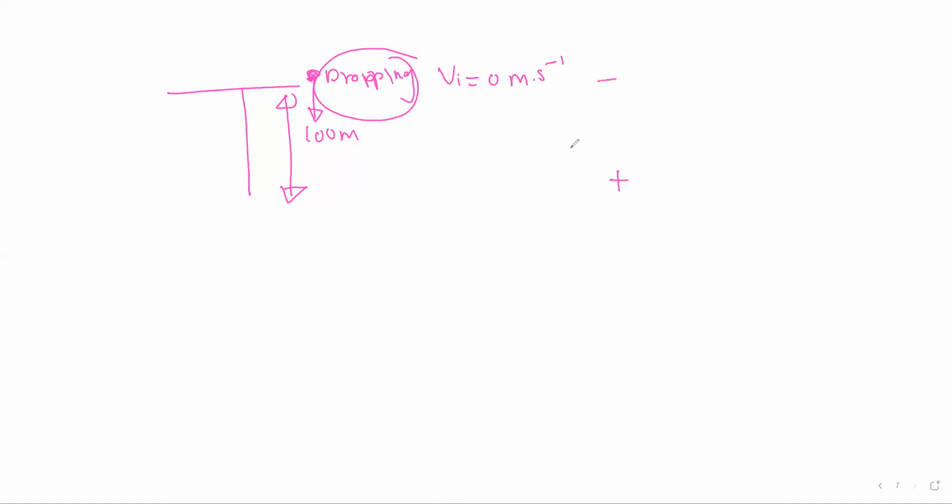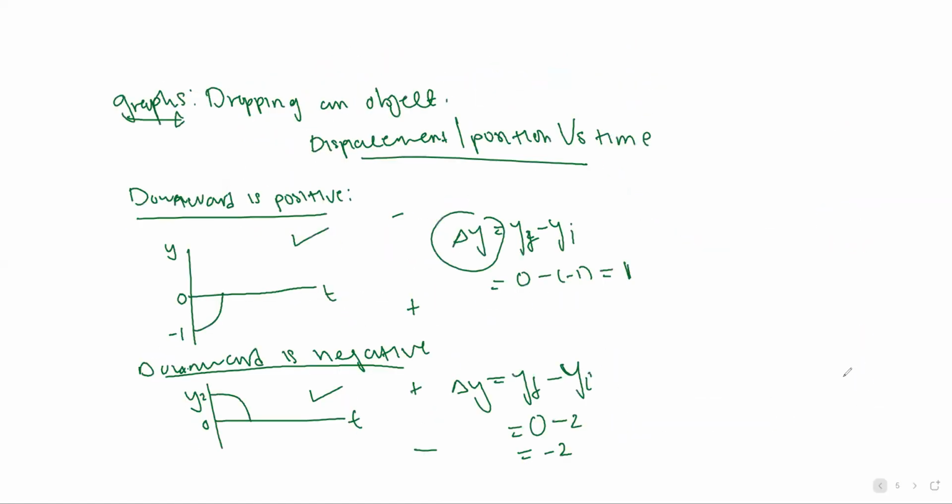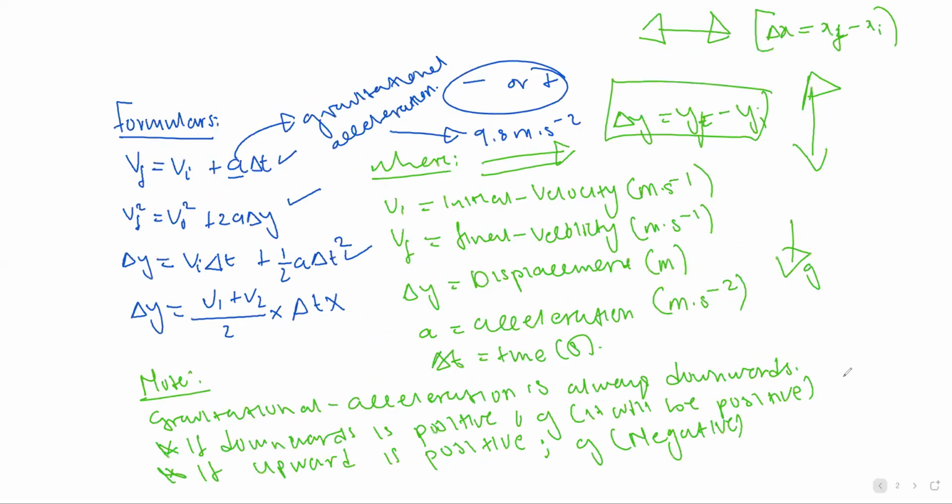The direction is yours to choose. Remember, we have displacement, which is 100 meters, gravitational acceleration of 9.8 meters per second squared, and initial velocity, and we need to find the final velocity, which is the velocity at which the object hits the ground.